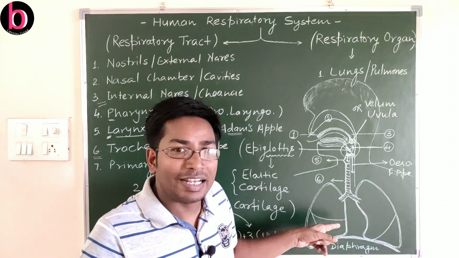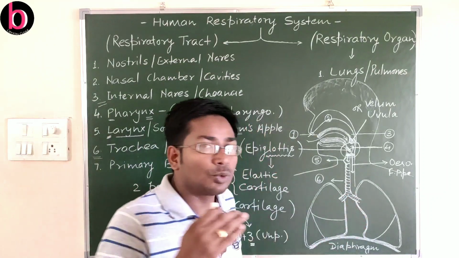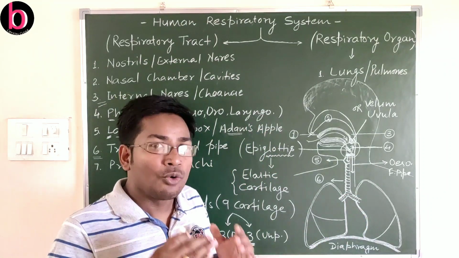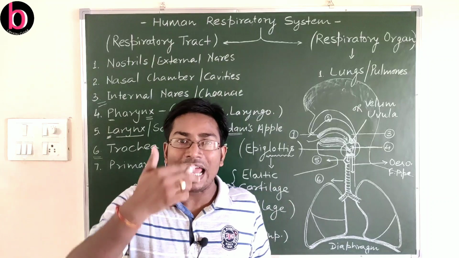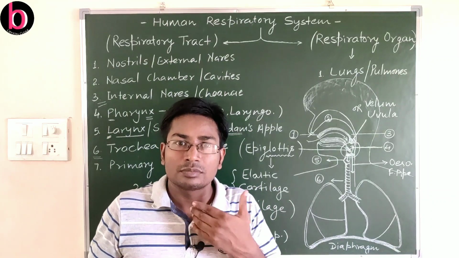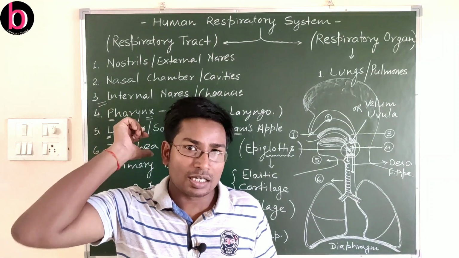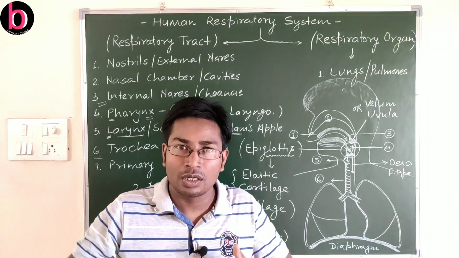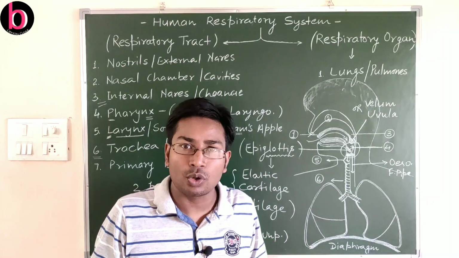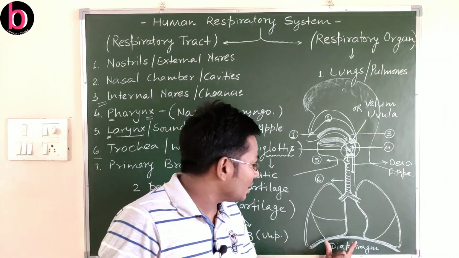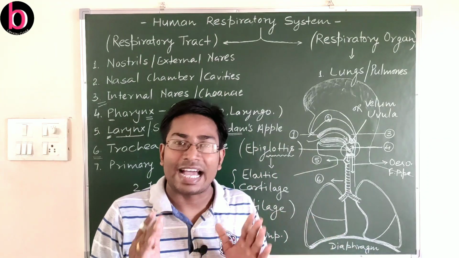not very important, but its length is nearly 11 to 12 centimeters, and this goes up to the mid of the thoracic cavity. What is the thoracic cavity? It is the cavity formed or covered anteriorly by the sternum. This bone is known as the sternum or breastbone. Posteriorly, this is the vertebral column or backbone, and on the lateral sides, this is by ribs, 12 pairs of ribs. While downside, this is again a muscular structure known as the diaphragm.